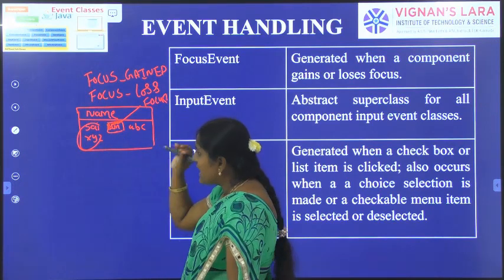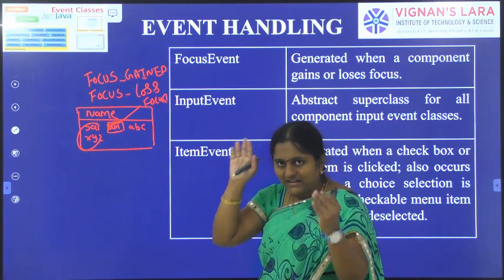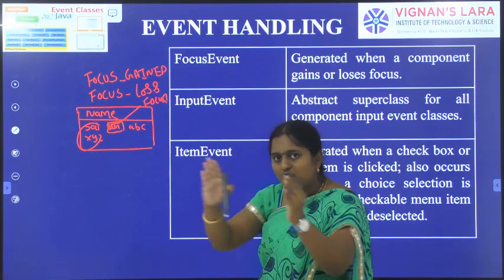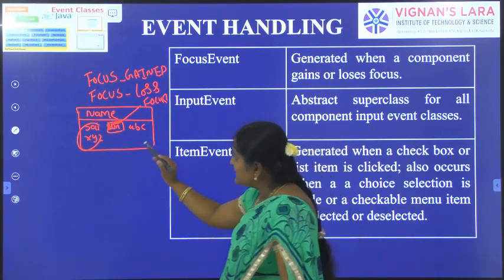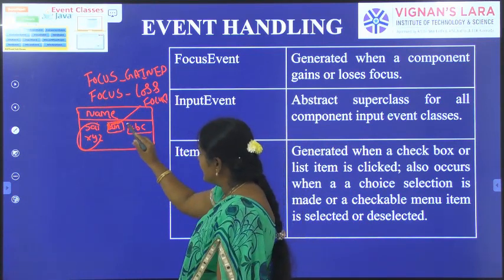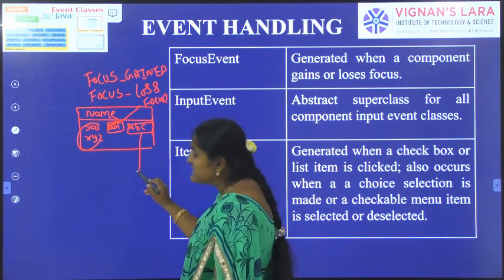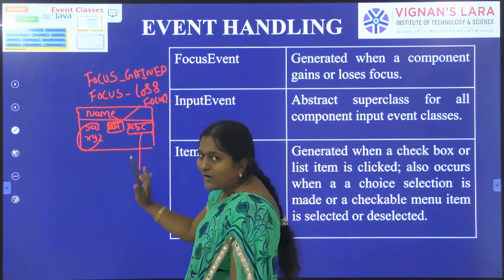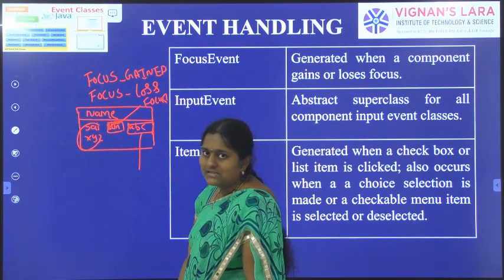So whenever I am selecting a particular item, the item selected is focus gained, and the remaining items are focus lost. Suppose here I am specifying a mouse position here. So this item is highlighted and the ABC name is focus gained. The remaining Sai, Ram, XYZ are focus lost.